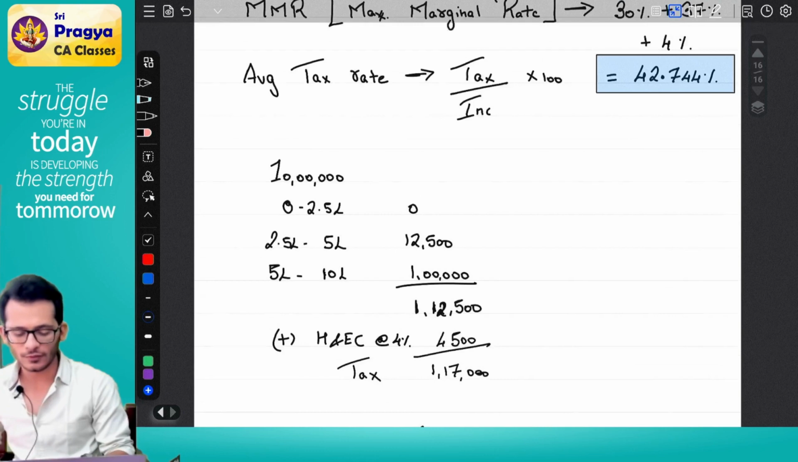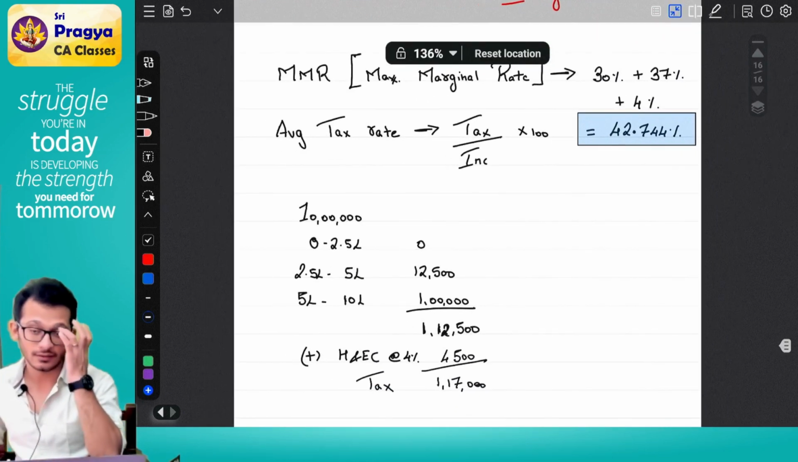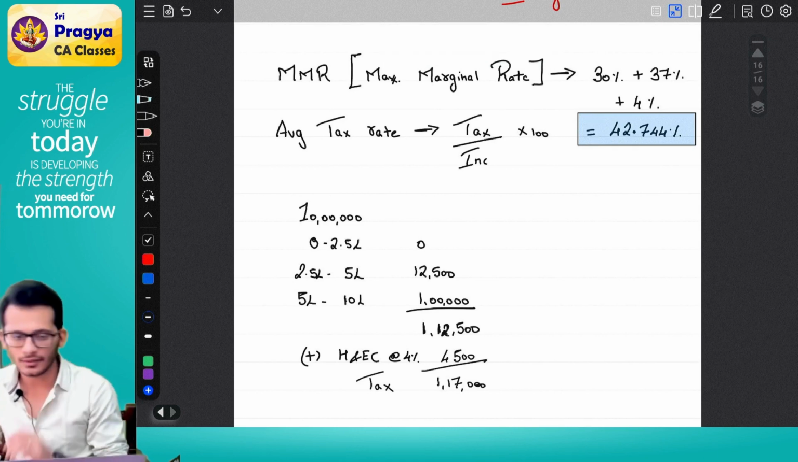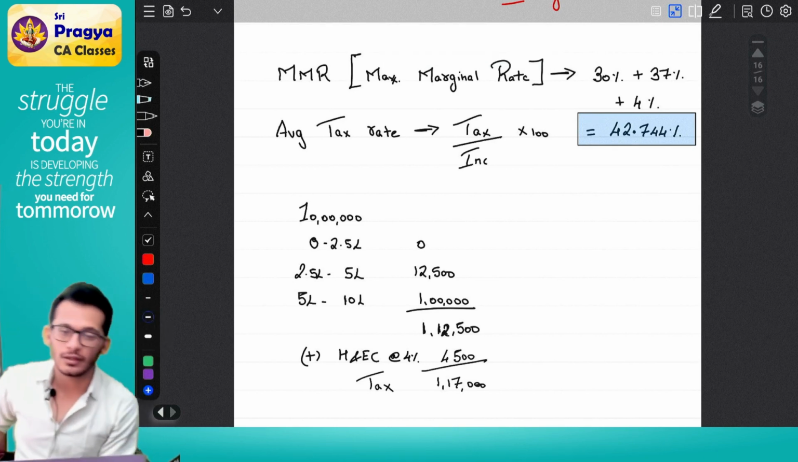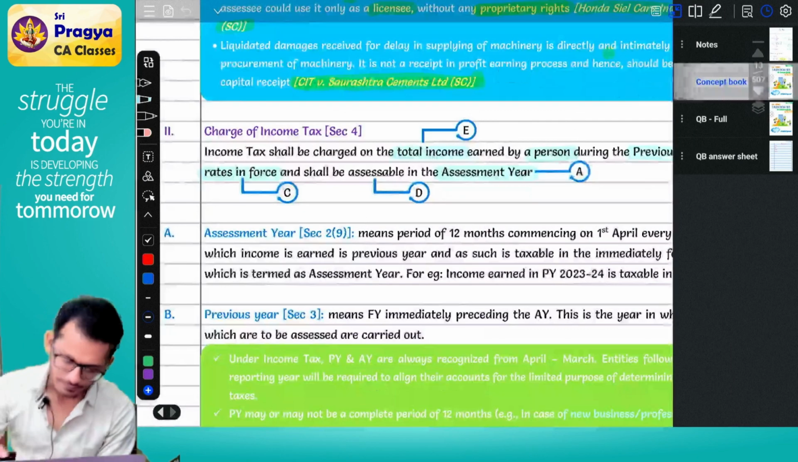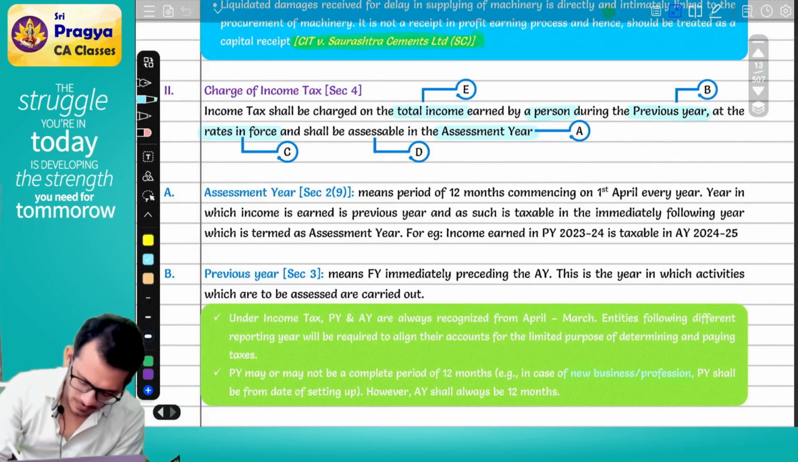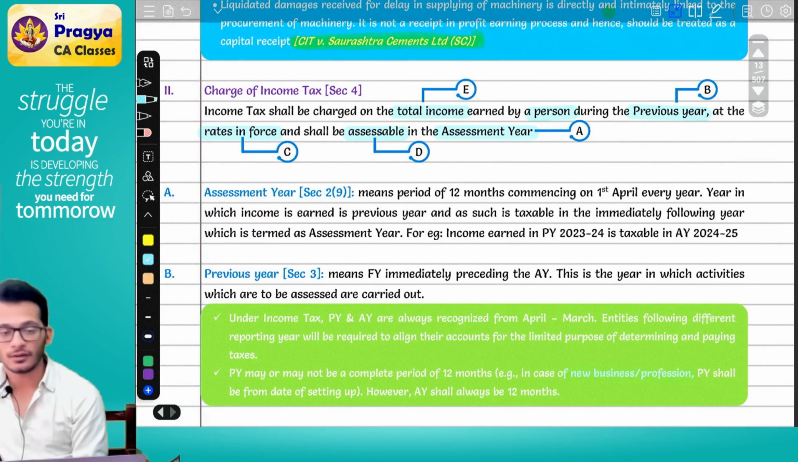So two words for you. One word is MMR. The other word is average tax. Clear till here? This is what is rates in force. Can we go forward? With this we are done with rates in force, leaving us with the last word called assessable.